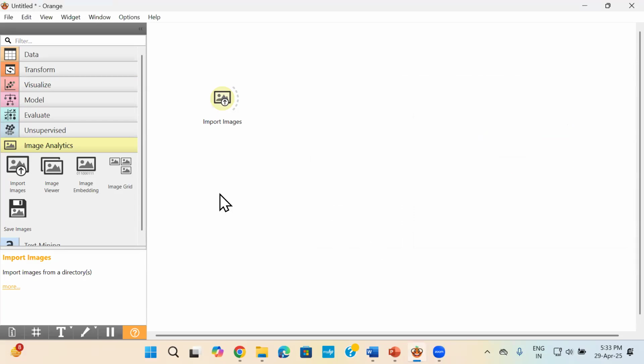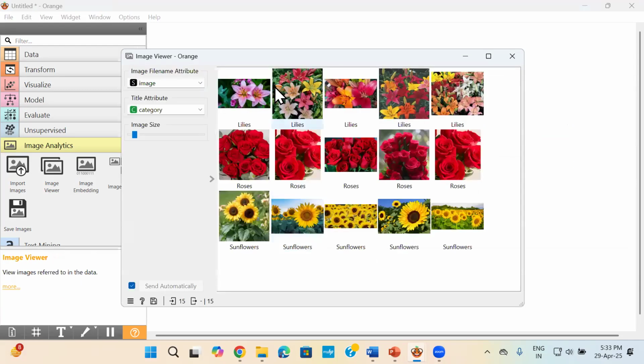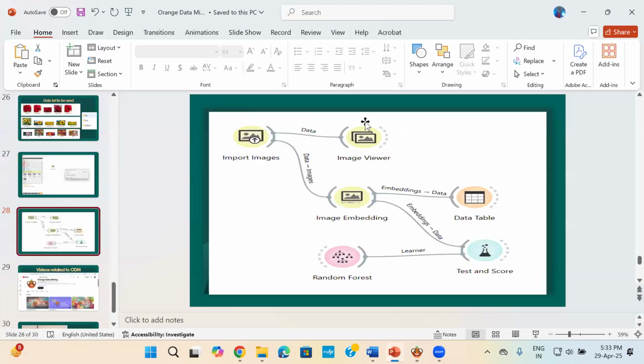Close this. Now you can select your image viewer as you had in your file and data table. You have import images and image viewer. Just click here and you will be able to view whatever data set you have. After this, you can show it to your students.